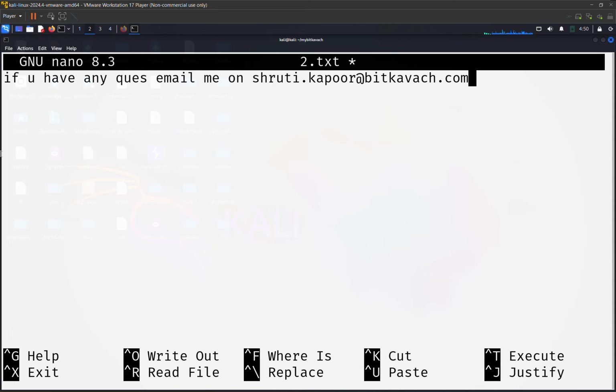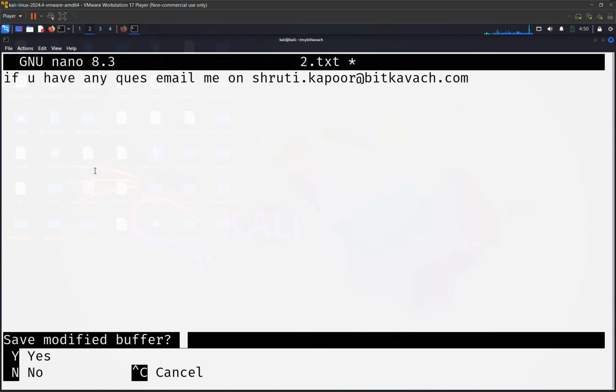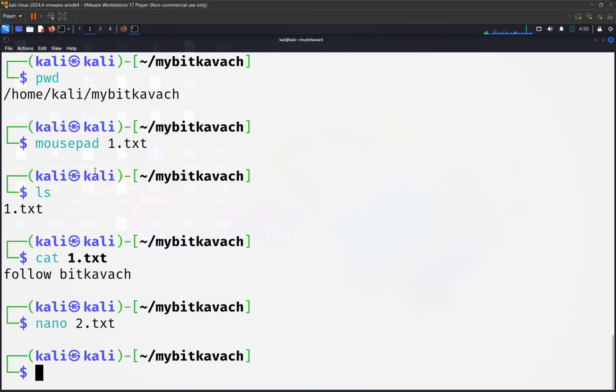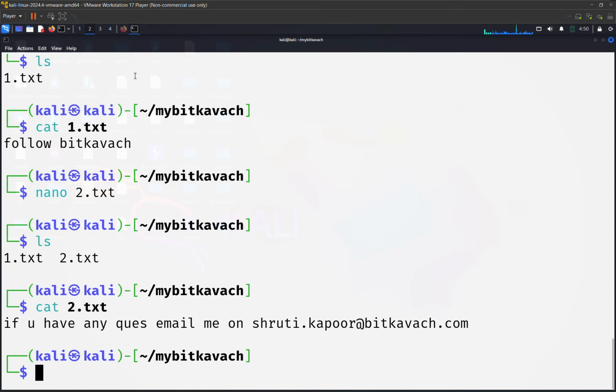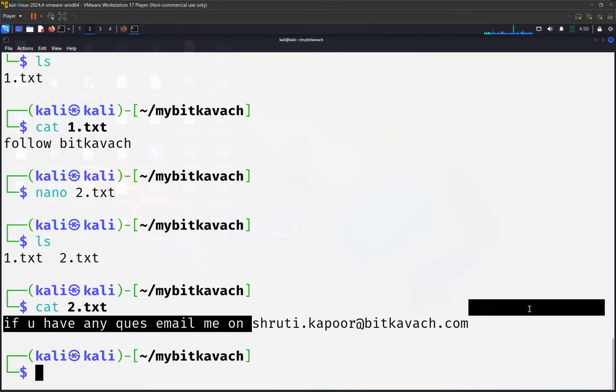Now if I want to save it, then I have to do Control X, Y, enter. I have saved the file successfully. Now if I type ls, I can see both the files are there. If I want to see data of 2.txt, I can easily see the data.